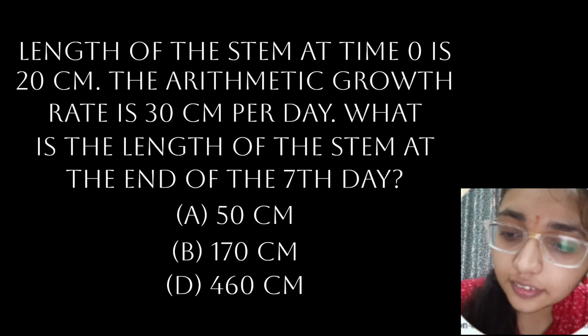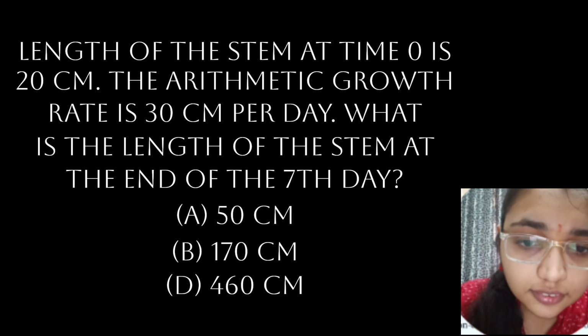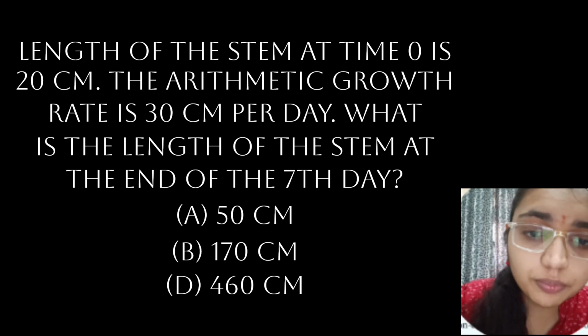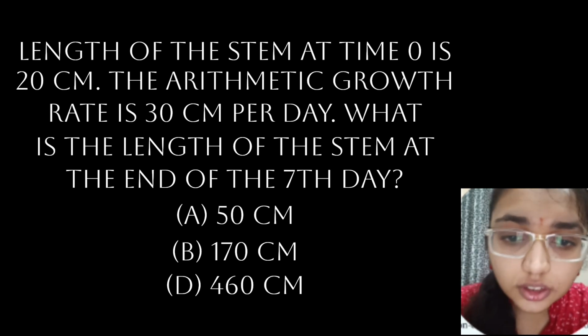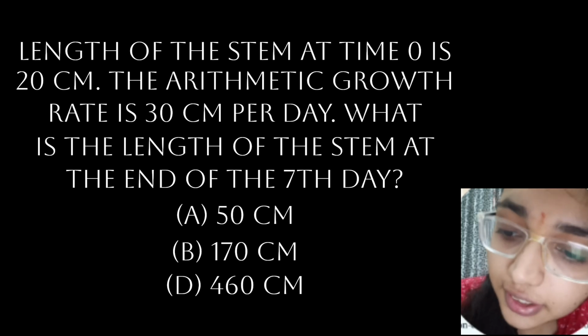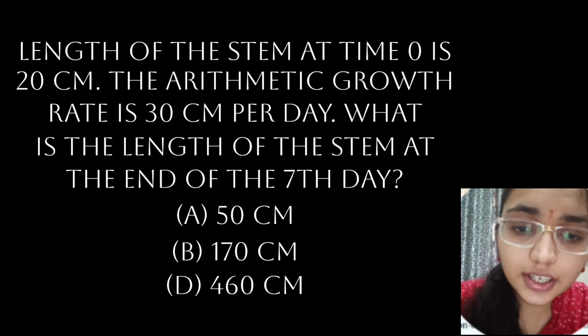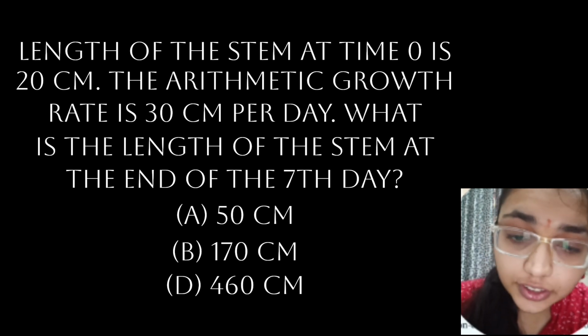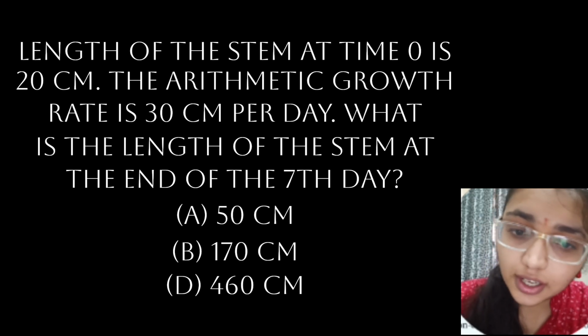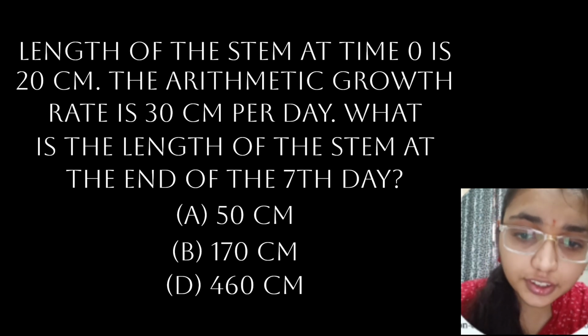First, length is equal to L0 plus rt. The initial length is 20 centimeters, the growth rate is 30 centimeters per day, and the duration, that is time, is 7 days.